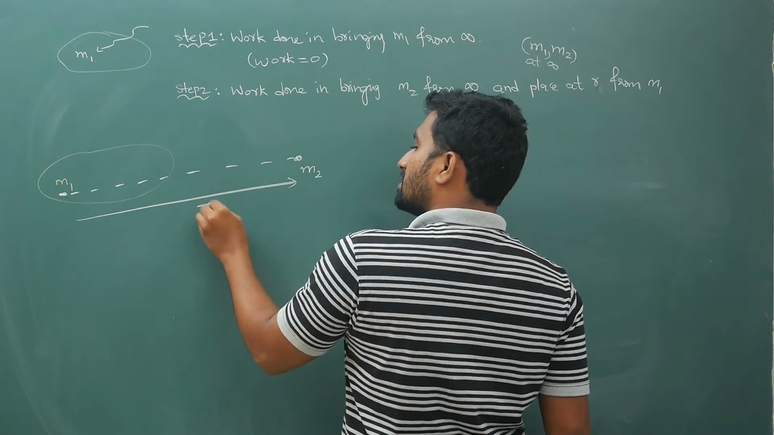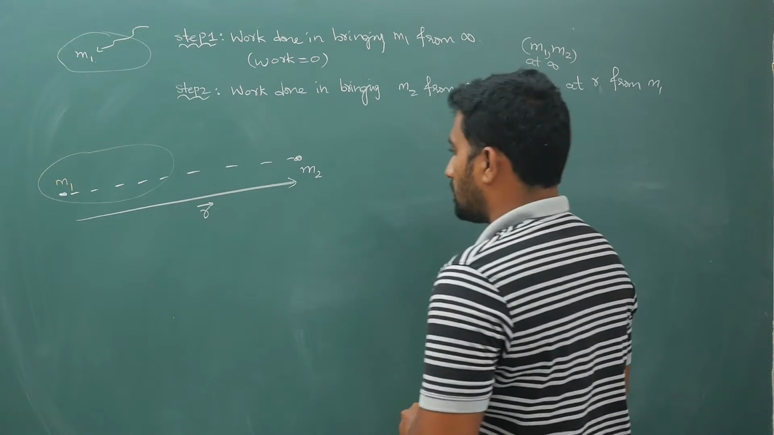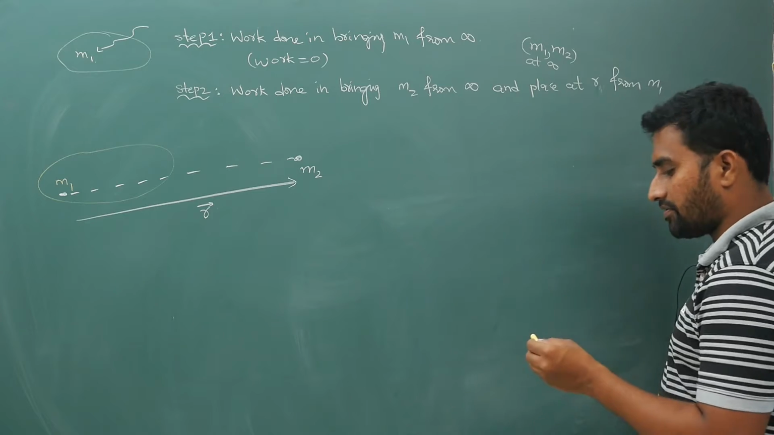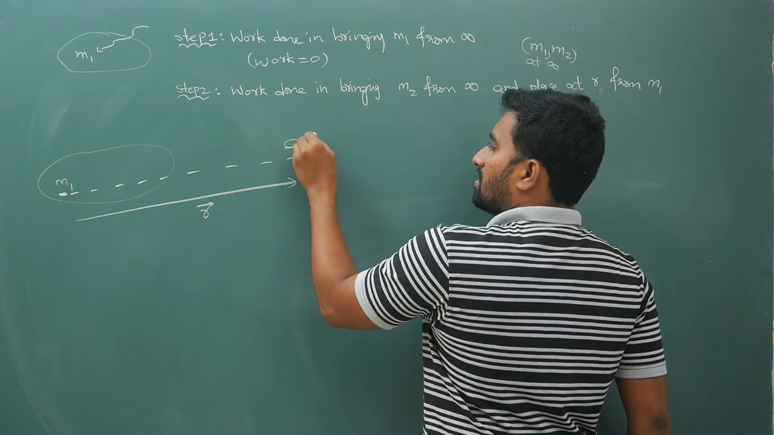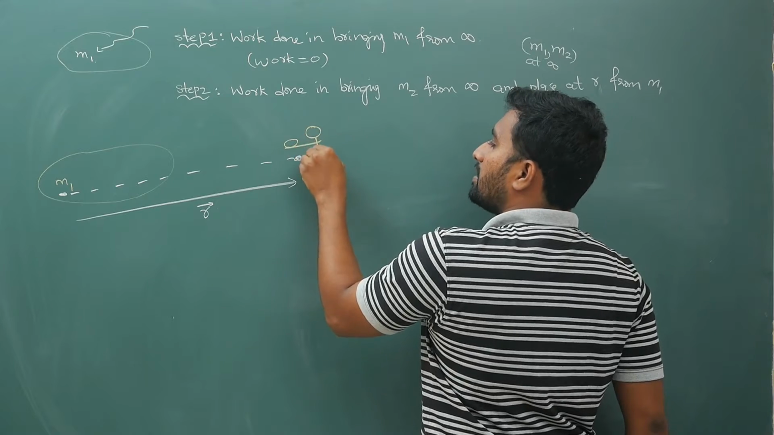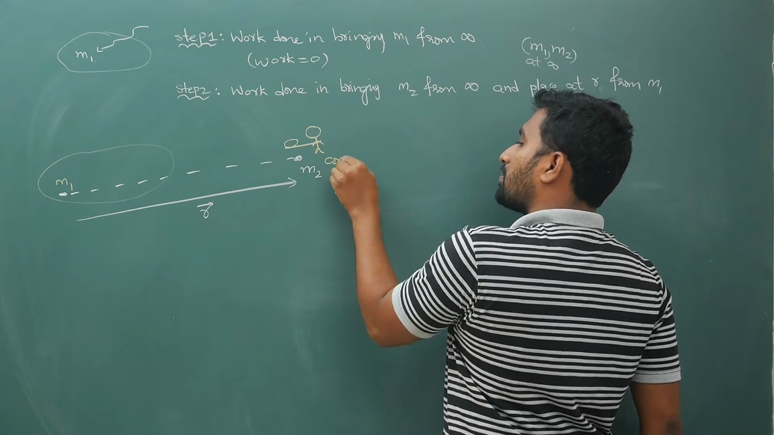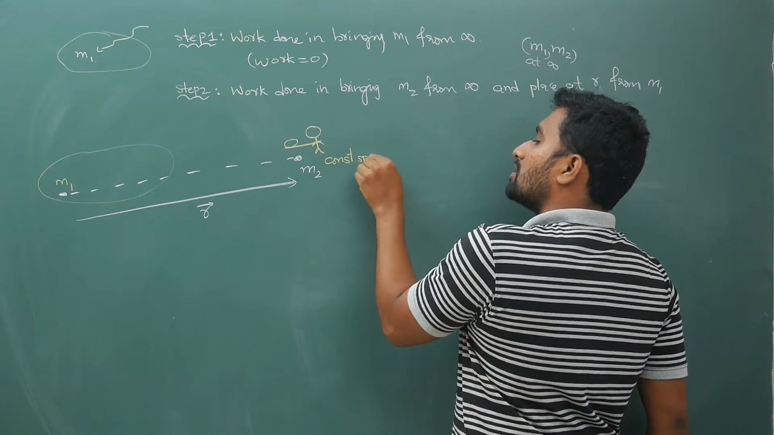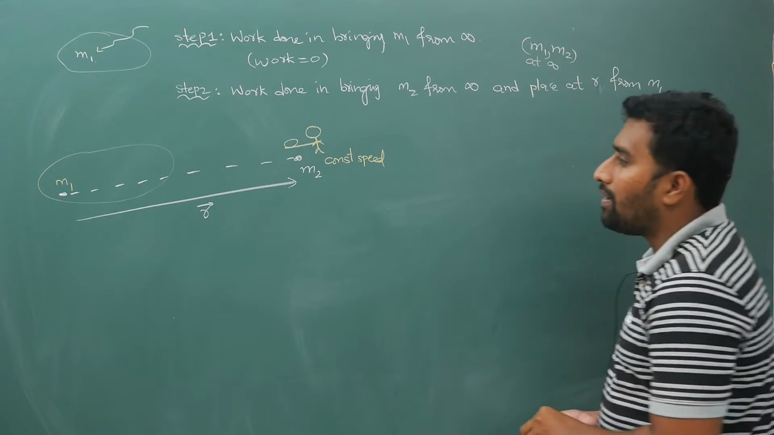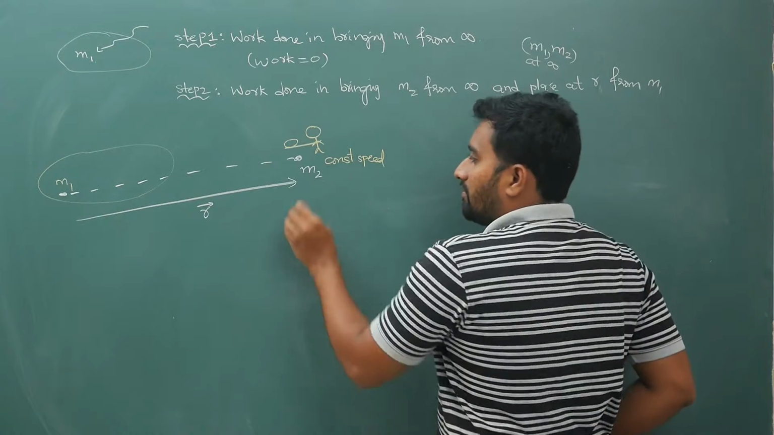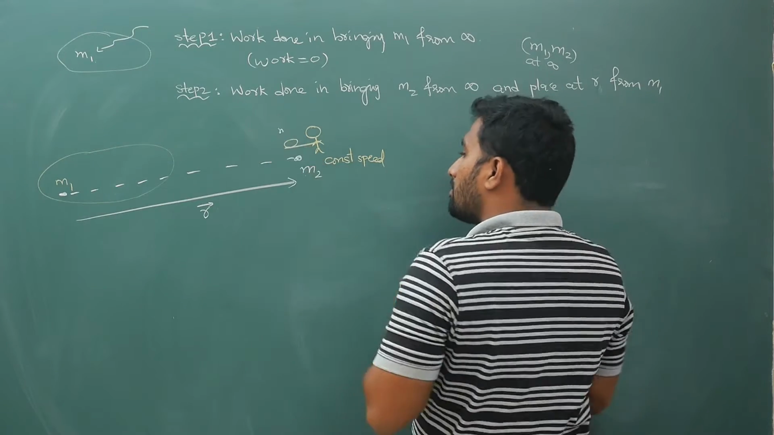Let us say this distance is R. Now, very careful. Some person should carry this with constant speed. Why constant speed? I will tell you. Now while this is brought, while m2 is being brought